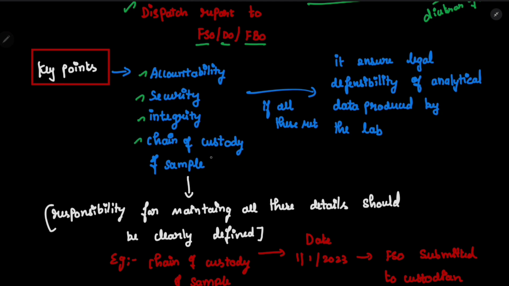Accountability is who is responsible and under whose security the sample is. Integrity means we should not tamper the product. If all these things are met, then it ensures the legal defensibility of the analytical data produced by the lab.